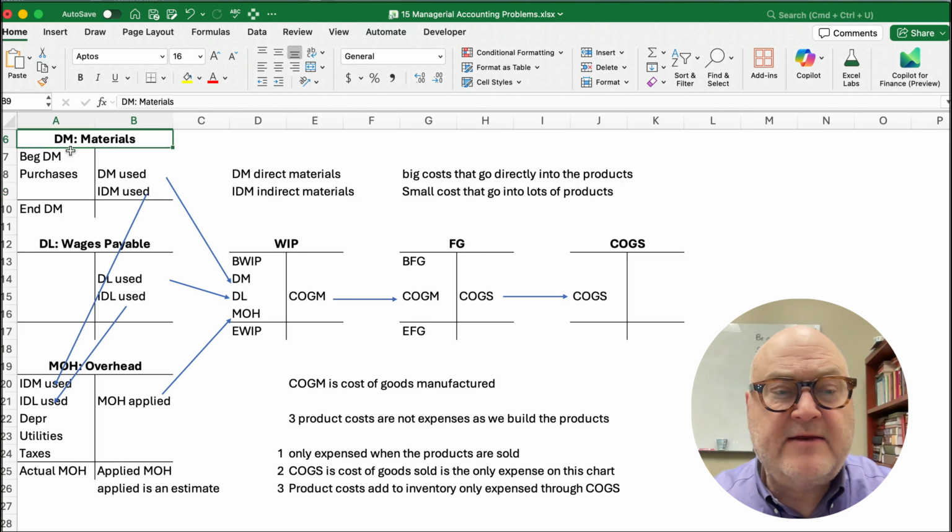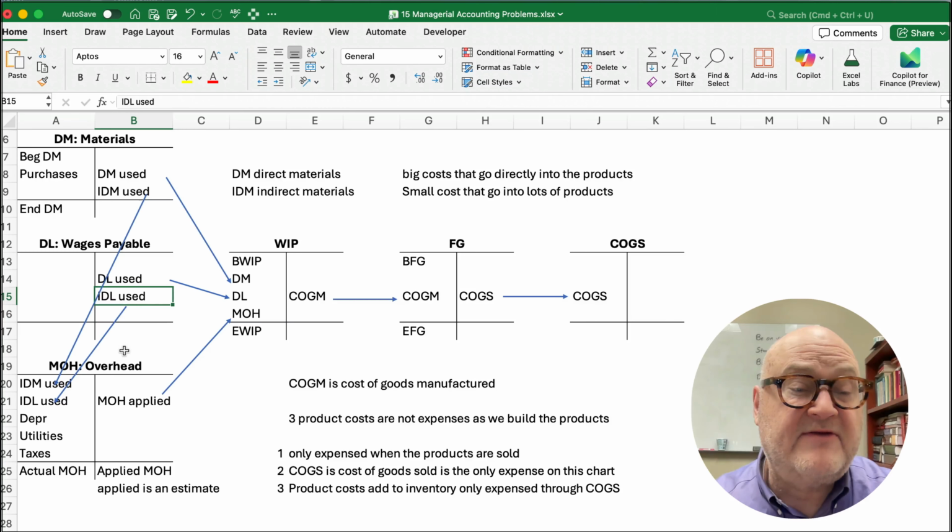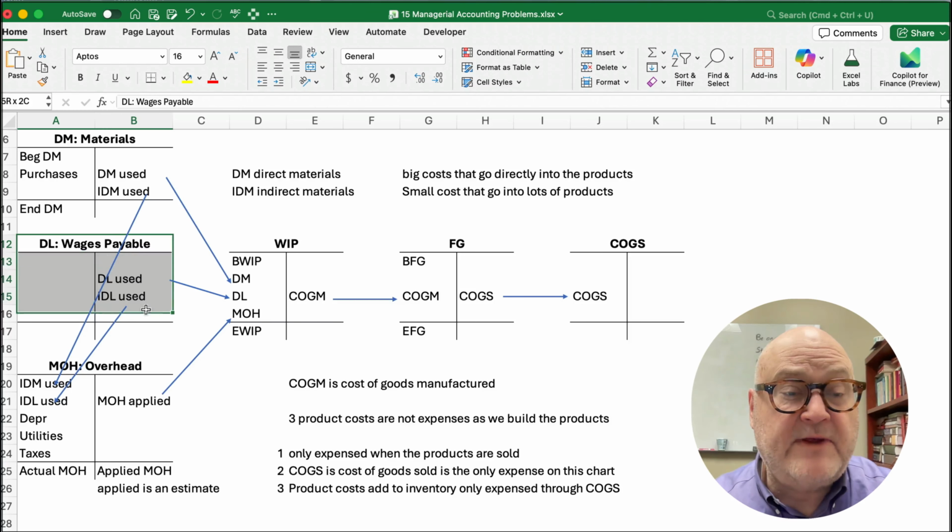So here are our 3 product costs: materials, and we debit when it comes in and we credit when it goes out. We have labor, direct labor, for the people that actually work on the product. The people that are managerial, supervisory, electricians, maintenance, janitorial, all that would be indirect labor because it's in the factory. So that would be wages payable, and then we have overhead.